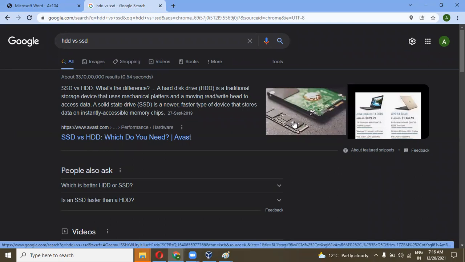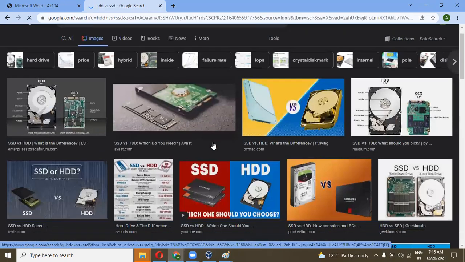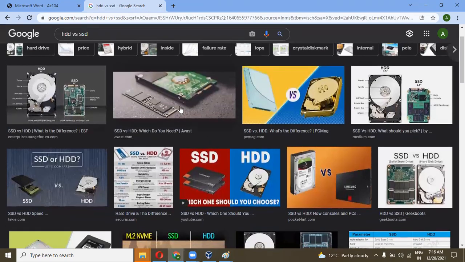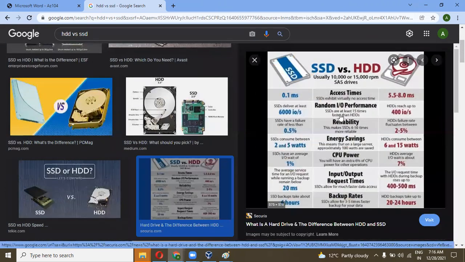SSD works in most recent laptops to perform better computer power. Yeah, this is perfect. So SSD versus HDD, usually 10,000 or 15,000 RPM HDD drive.